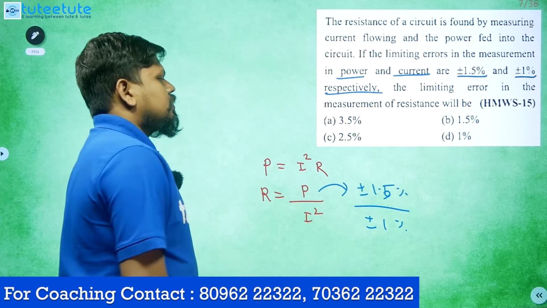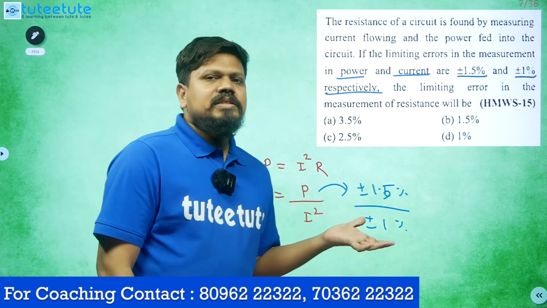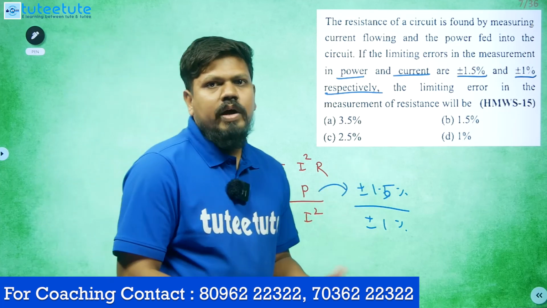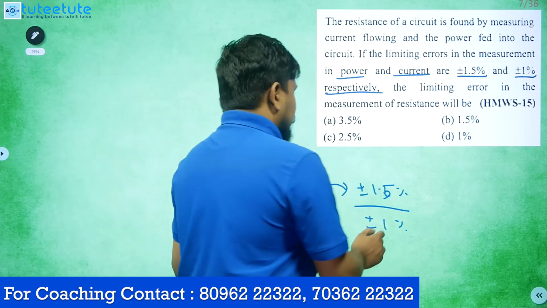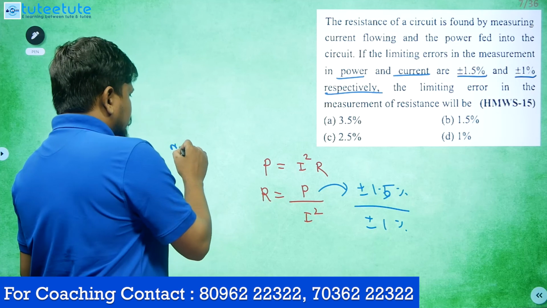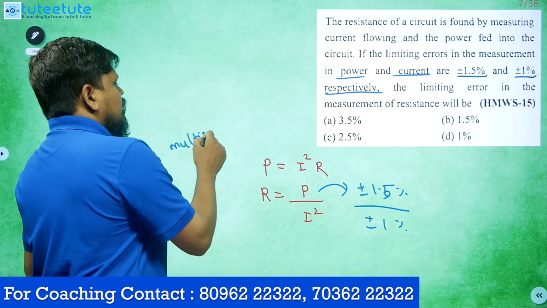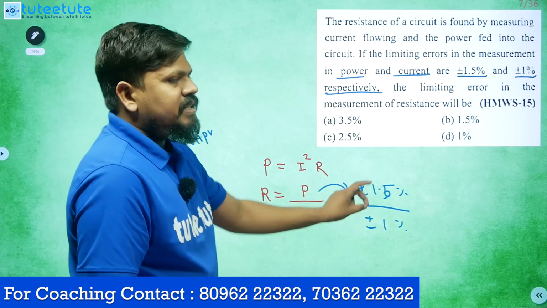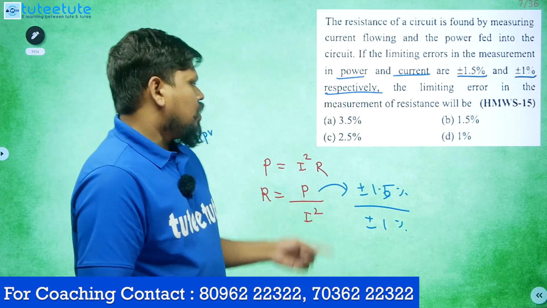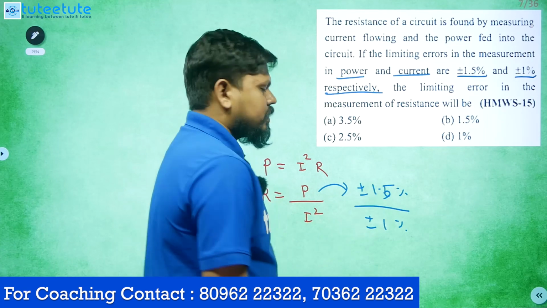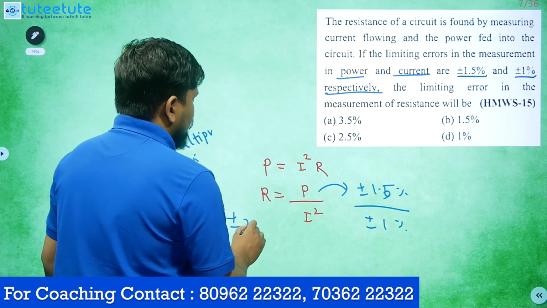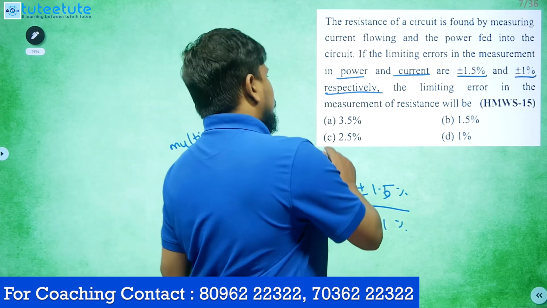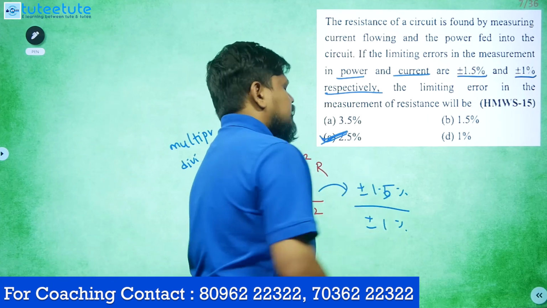Whenever you are calculating a percentage error, for the numerator and denominator, we have to add the percentage errors directly, whether you are multiplying or dividing. 1.5% and 1%, total it is plus or minus 2.5%. That is the answer for this.